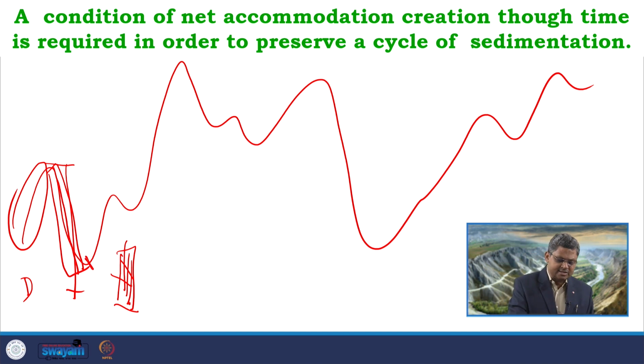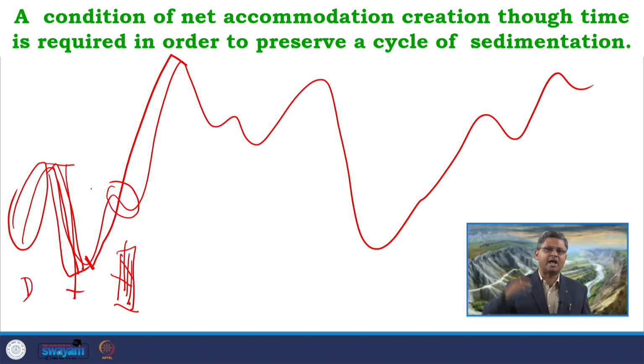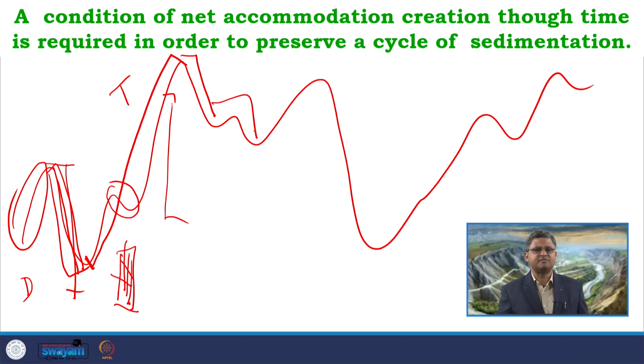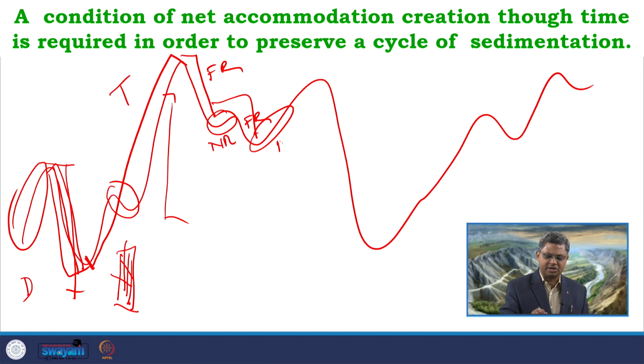Then we get a phase starting from here to here, where we have a very small phase of fall and a significant amount of rise. So, definitely we can expect a transgression over here, depending on the rate of sedimentation, and that will result in some deposition of materials, and that is followed by two successive phases of fall. So, this particular phase will be a normal regression, this will be a forced regression, this will again be a forced regression, followed by this there will be a normal regression, and maybe this part is the transgression. So, it can vary like this.